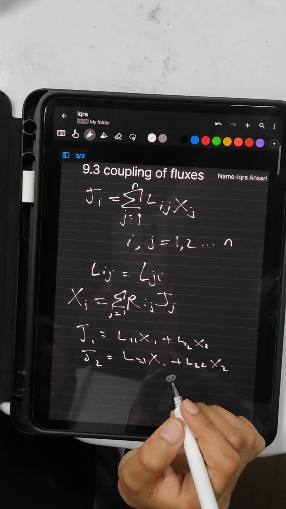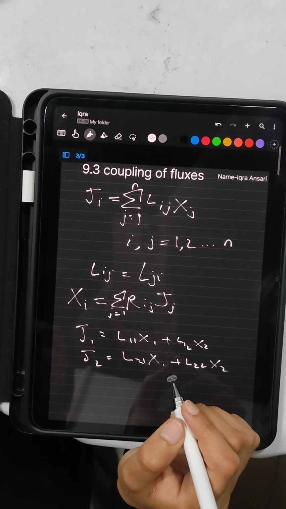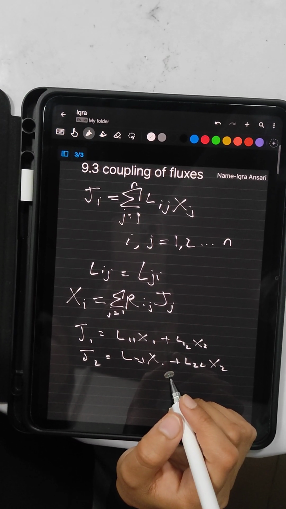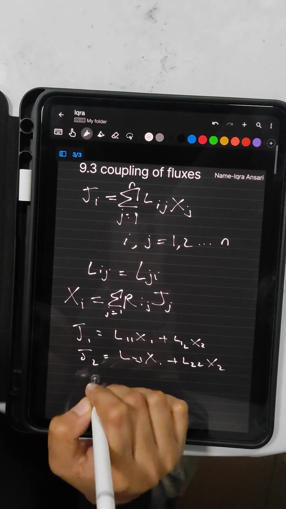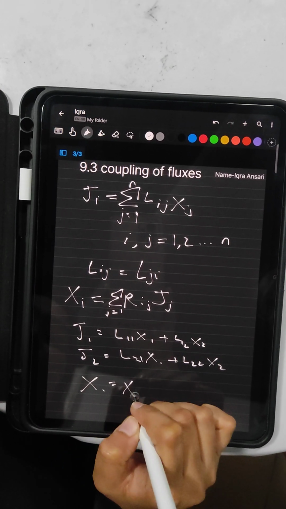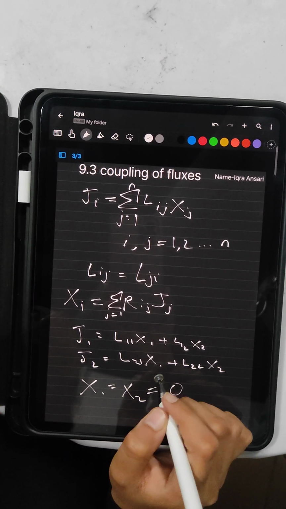According to the second law, the dissipation function is positive at non-zero values of the variables x1 and x2, and vanishes if x1 and x2 equal 0.